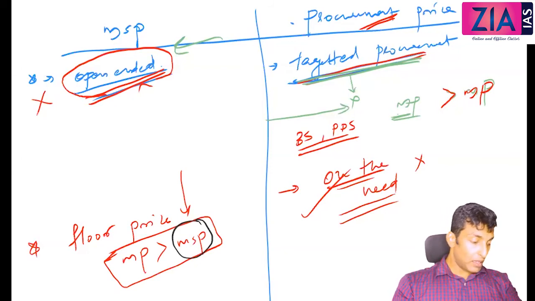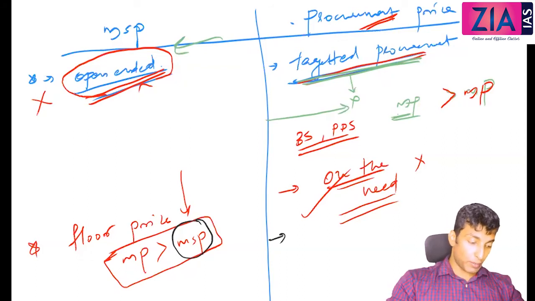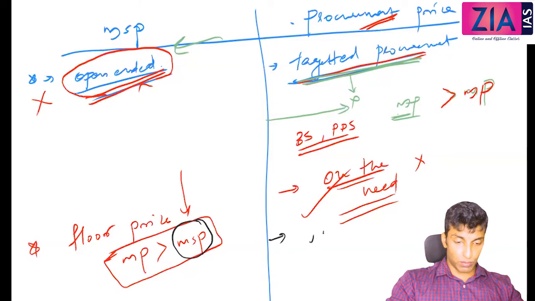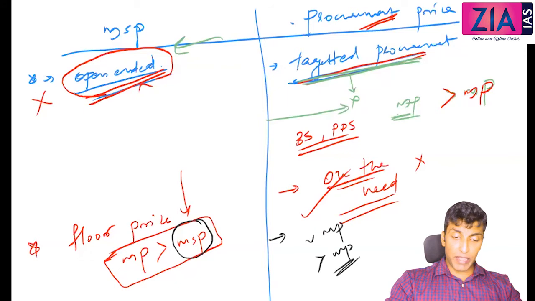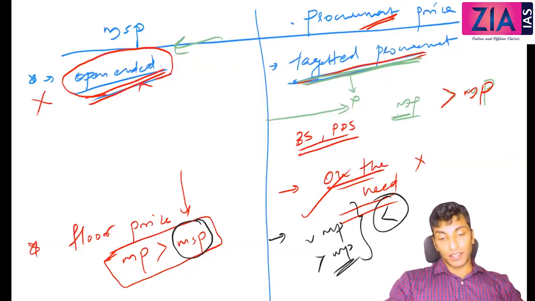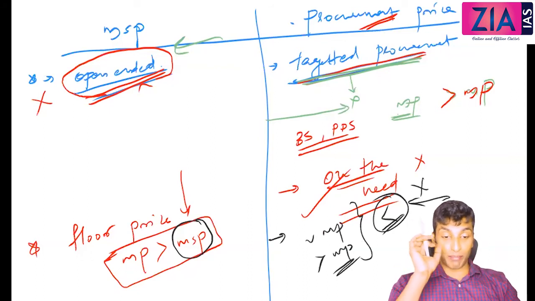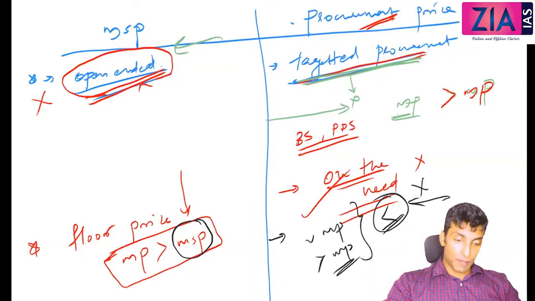Yes, sir. Okay. So now what about this procurement price? It will be equal to market price, or it can be sometimes higher than market price. So you can write procurement price will be close to market price, or it can be sometimes higher than market price also. But can procurement price ever be less than market price? If less than market price, do you think anyone is going to give to government? No, it is not possible. So procurement price can never be less than market price. Either market price or more, you have to pay to the farmer.